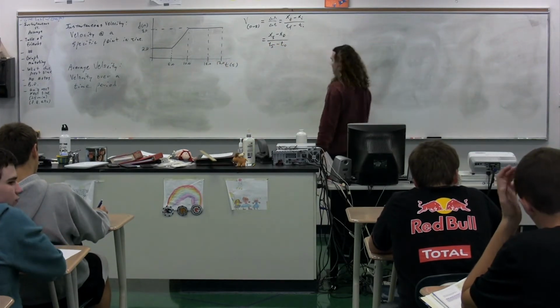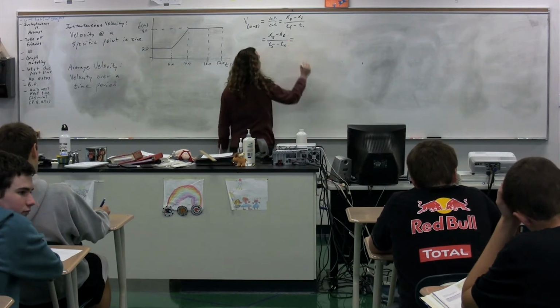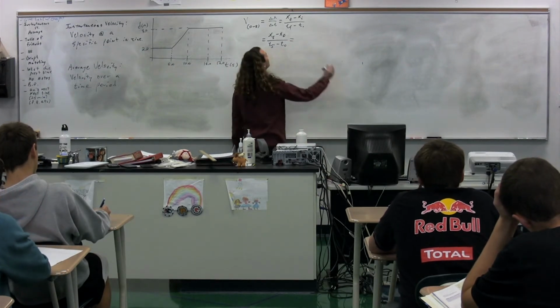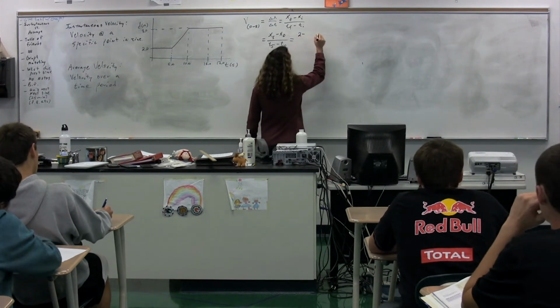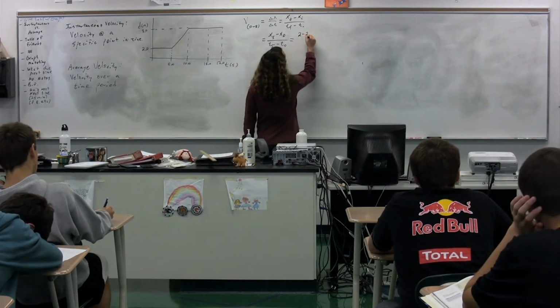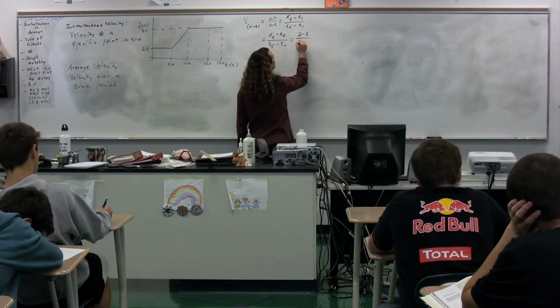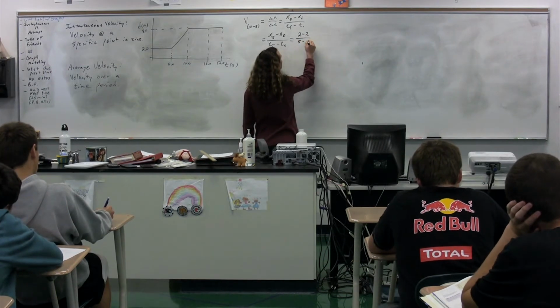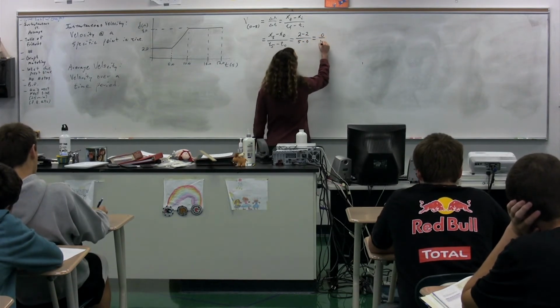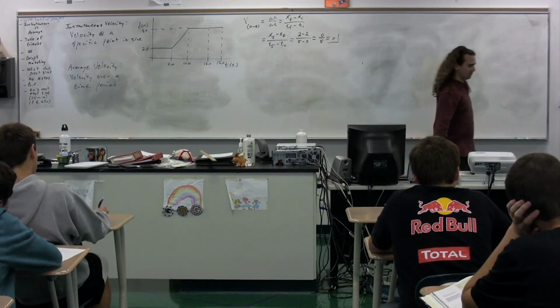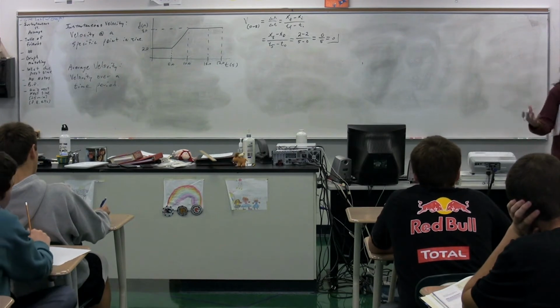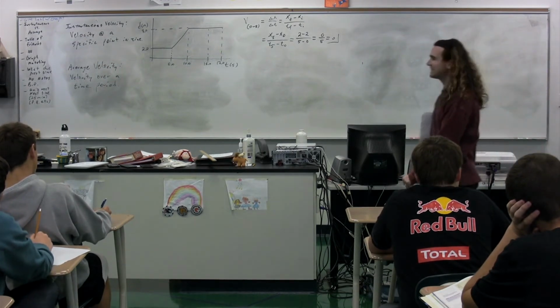Prescott, please read off the graph all of the information, the position at 5 seconds. 5 seconds is 2 meters. The position at 0 seconds. 2 meters. The time at 5 seconds. 5 seconds. And the time at 0 seconds. 0 seconds. Good. 2 minus 2 is 0. 0 divided by 5 is 0. The average velocity from 0 to 5 seconds, now the magnitude of the average velocity from 0 to 5 seconds is 0.